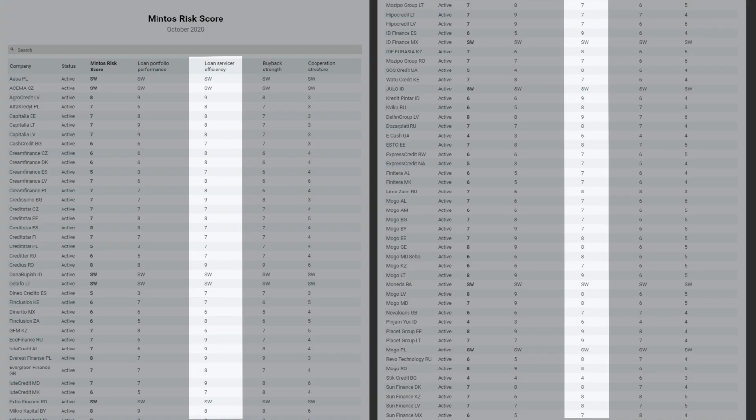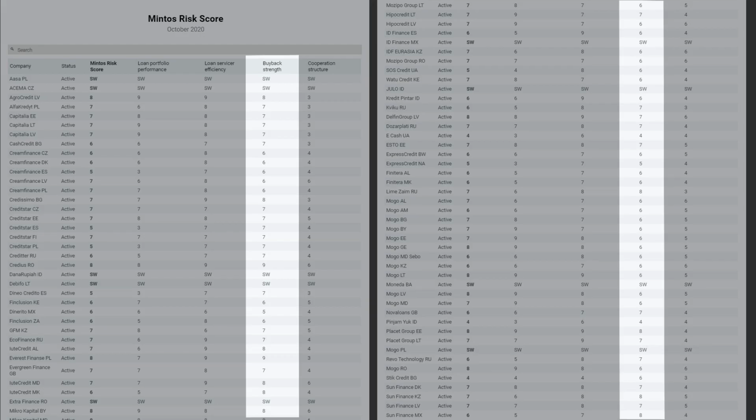When we look at the next row, which represents the loan servicer efficiency, we can see that Mintos has rated all active lenders with a score of 6 or higher. This means that Mintos evaluates the internal procedures, compliance and other relevant aspects of all active lenders as good or very good. Now let's look at the buyback strength. The lender with the lowest score of 4 is eCash from Ukraine. Dinero Mexico and Express Credit Namibia are the only lenders that got a rating of 5. This means that Mintos evaluates the buyback strength of most of the active lenders as rather good.